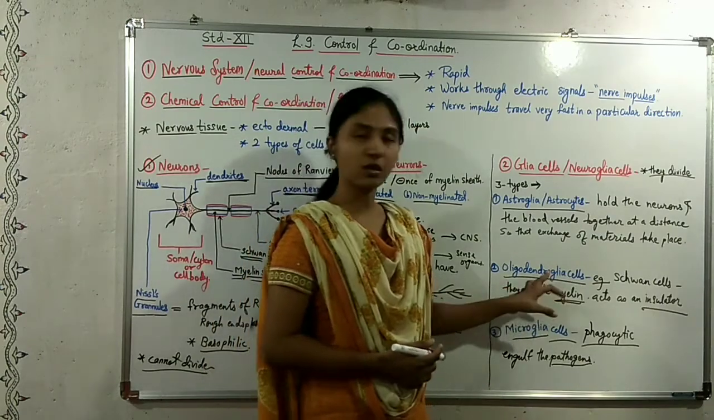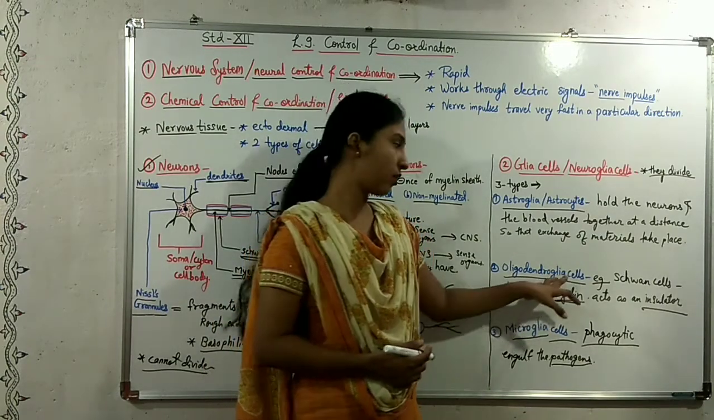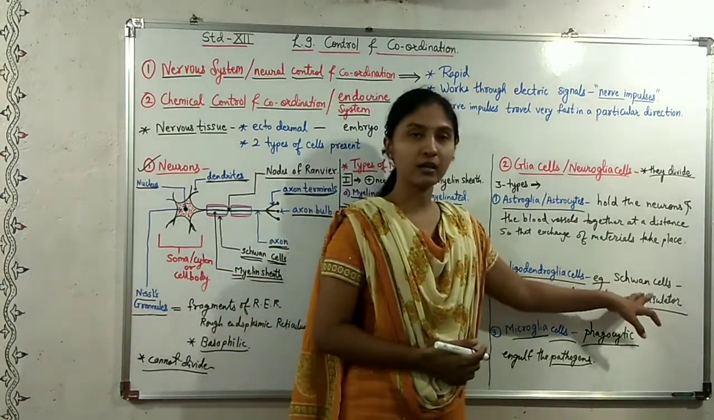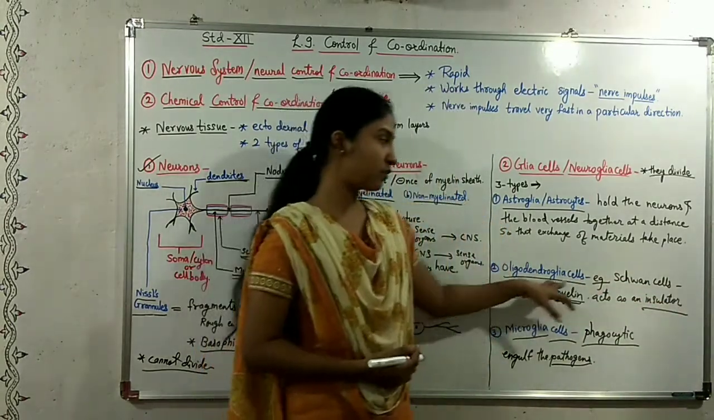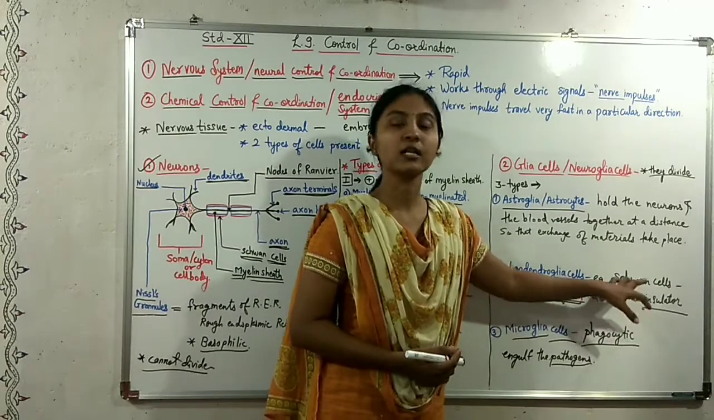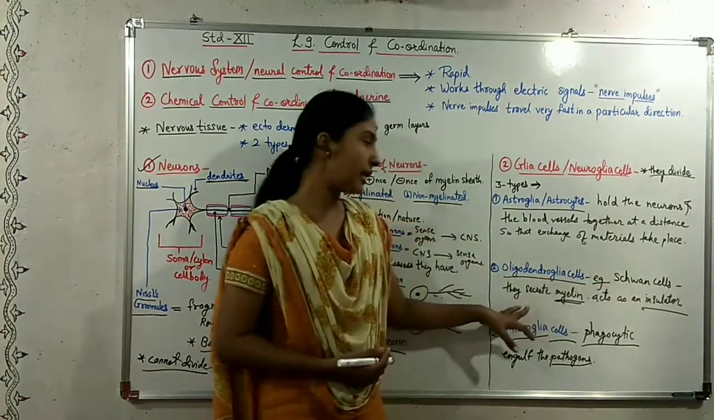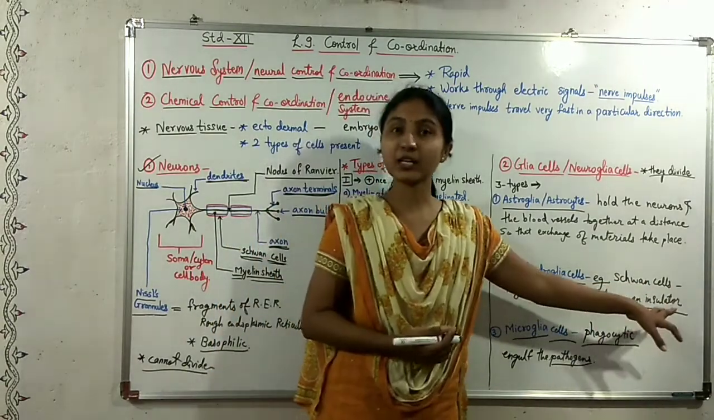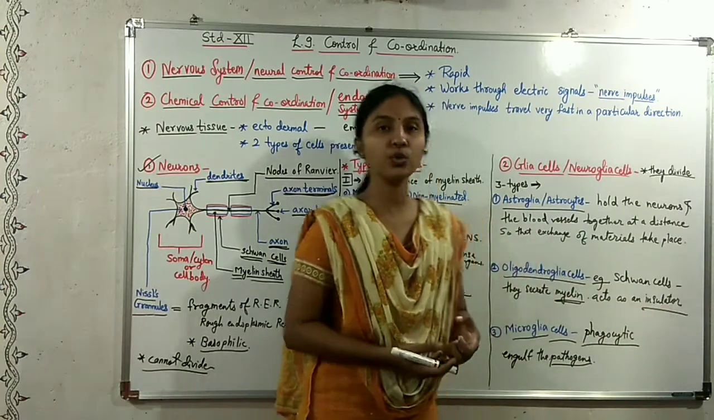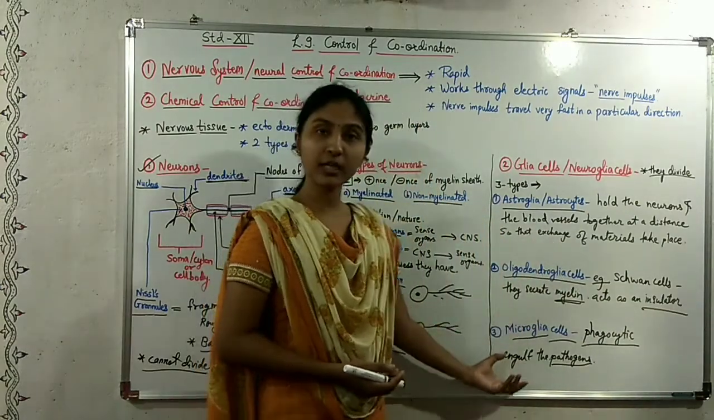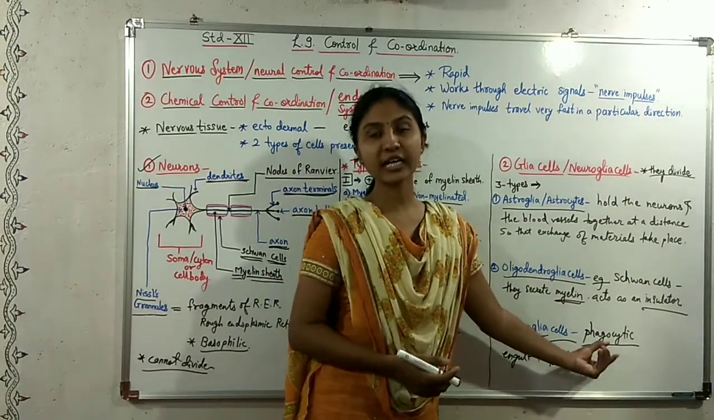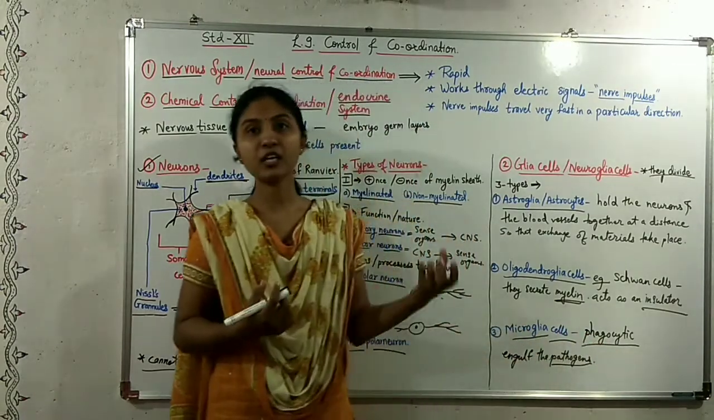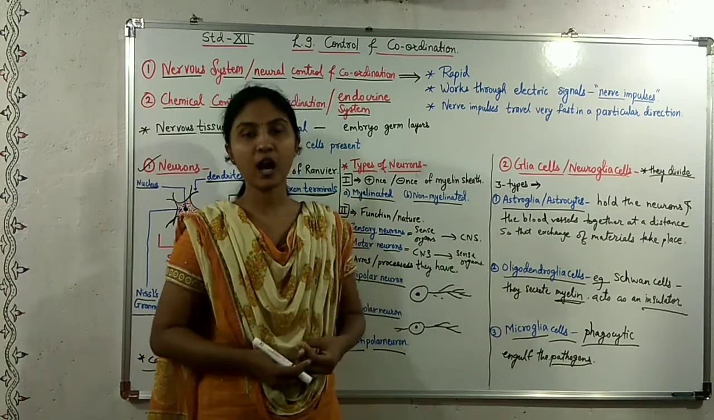The second type is oligodendrocytes. These oligodendroglia cells or oligodendrocytes, for example the Schwann cells, secrete myelin, and this myelin acts as an insulator in between the two neurons. The third type is microglia cells. These are phagocytic in nature. It means that they engulf the pathogens which enter our body.